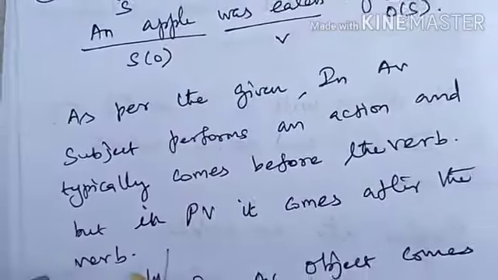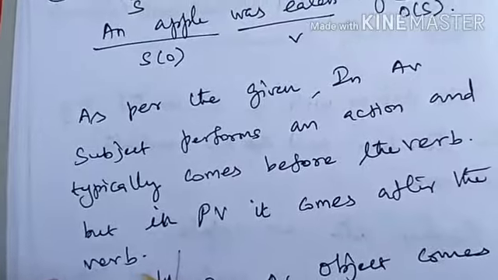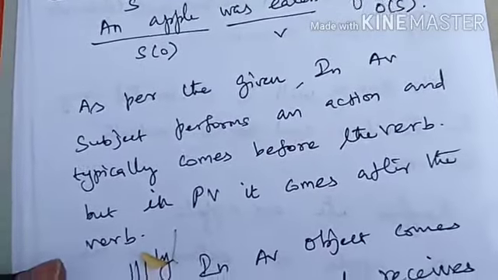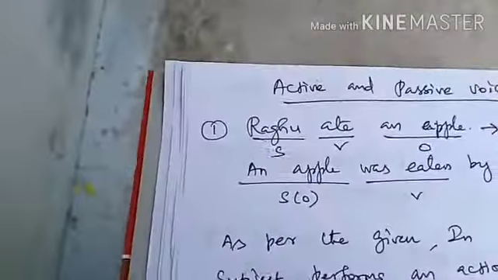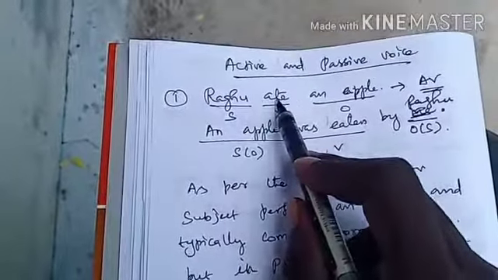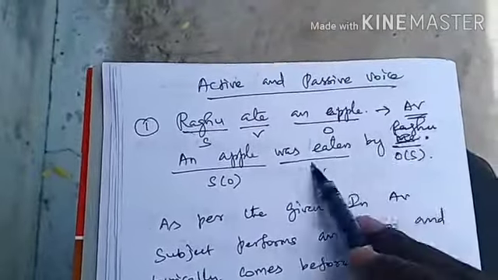So, as per the given, in active voice, the subject performs an action and typically it comes before the verb, but in passive voice it comes after the verb. You can see here Raghu is the subject. It is placed before the verb, but here Raghu is placed after the verb.